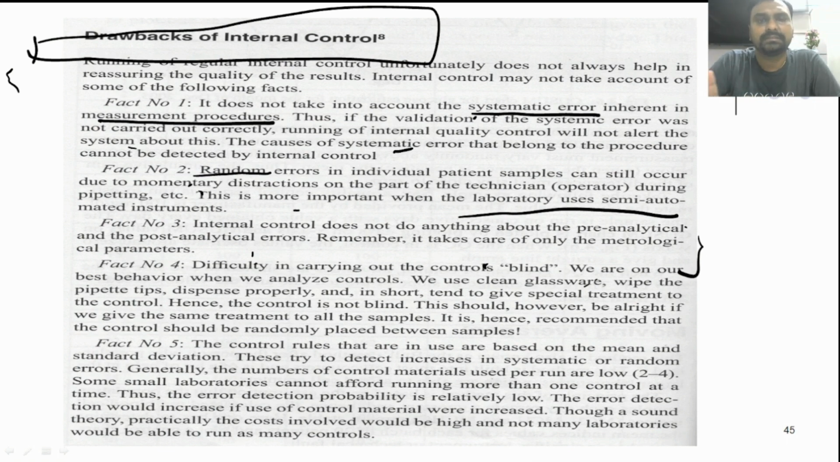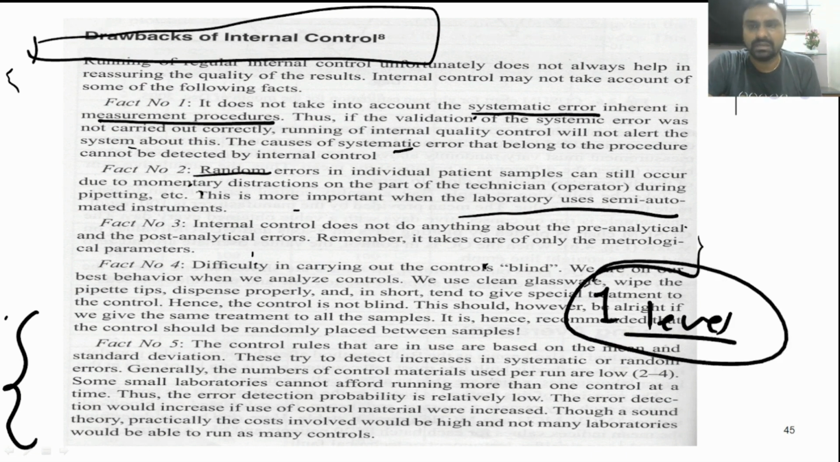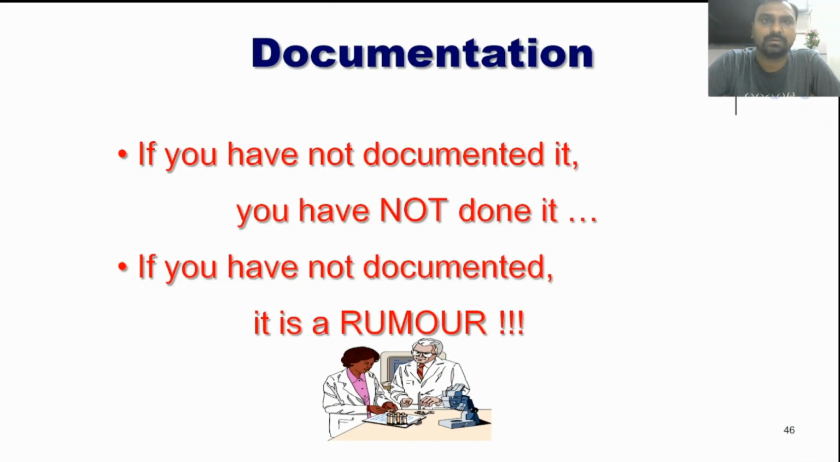To detect either systemic or random error, we should run the control as per NABL guideline. We have two level controls and we have to repeat it 8 hourly. Then only we can get the exact problem. But many times in the periphery, only one level control is run, one time, and then the quality control material may not detect any random or systemic error. So these are all the drawbacks of the internal quality control.